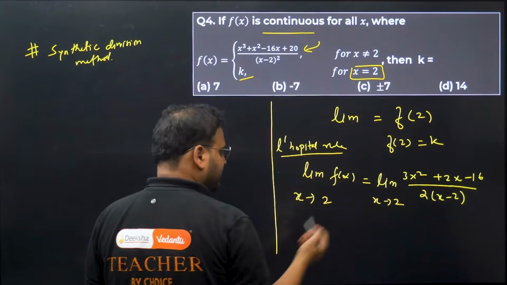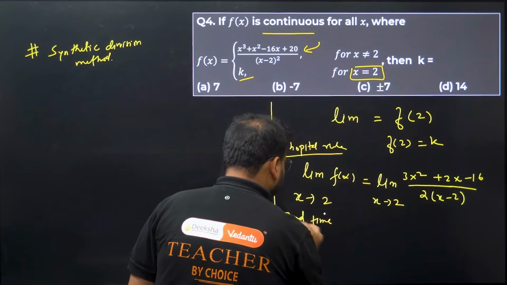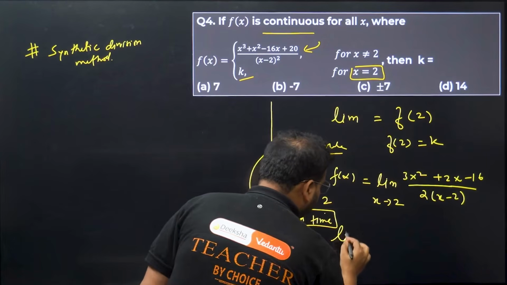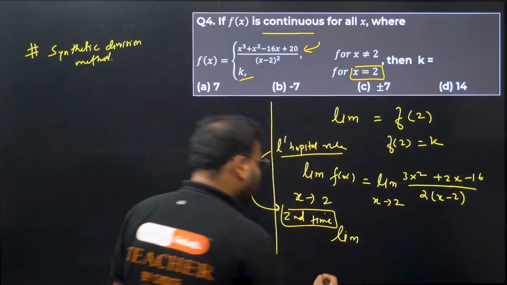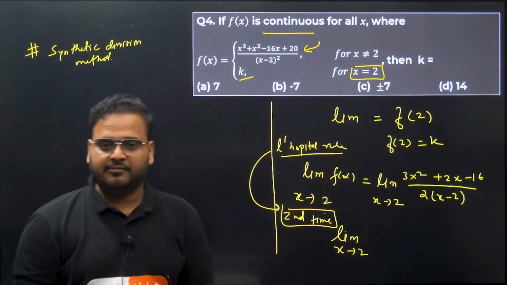Again, let's apply the same thing. So we'll apply second time. Same rule we can apply second time. What I get? Same limit, x tends to 2. Differentiate once again.